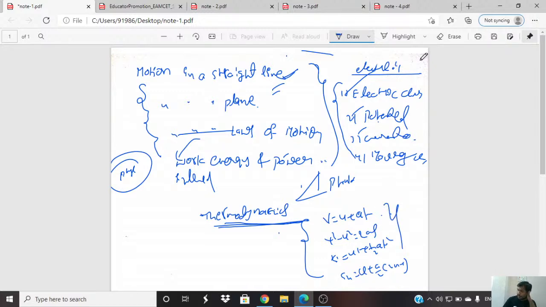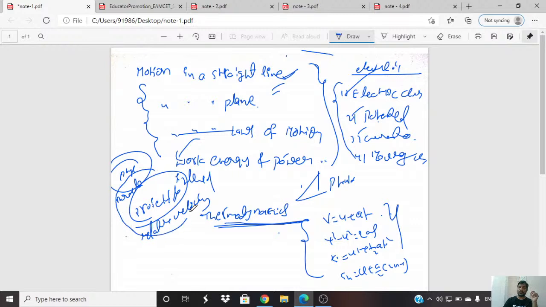And coming to motion in a plane, the important concepts are projectile motion, which is one subtopic, and relative velocity, and before that the parallelogram law and vector concept.